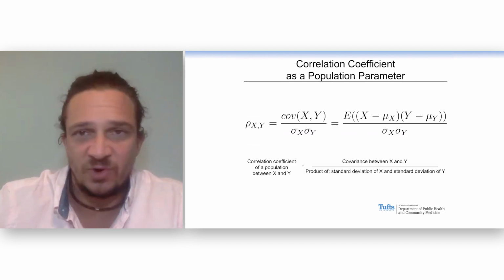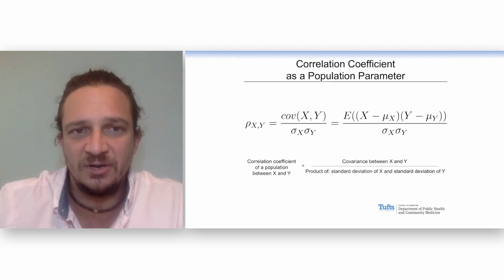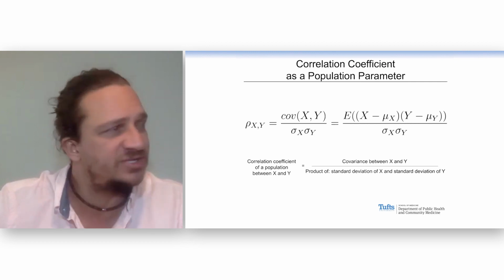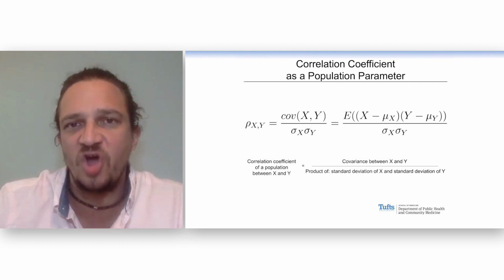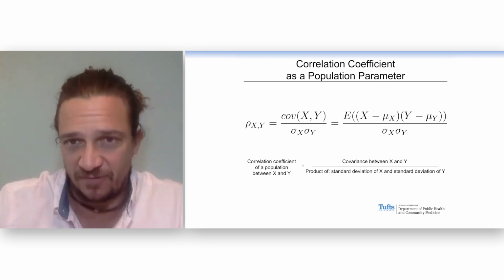When we measure these bears, we're not interested in these individual bears. We're interested in talking about what's going on in the population. So the correlation coefficient is a population parameter, and we use the letter rho for that. And it measures what's called the covariance. How do X and Y vary together?